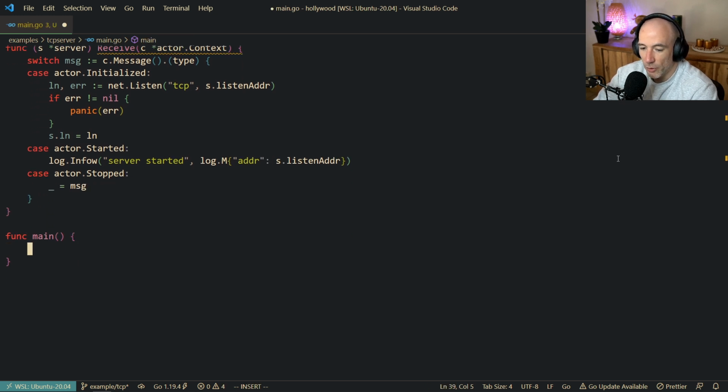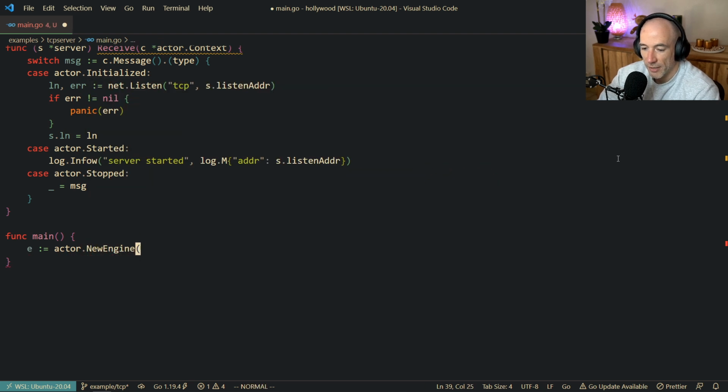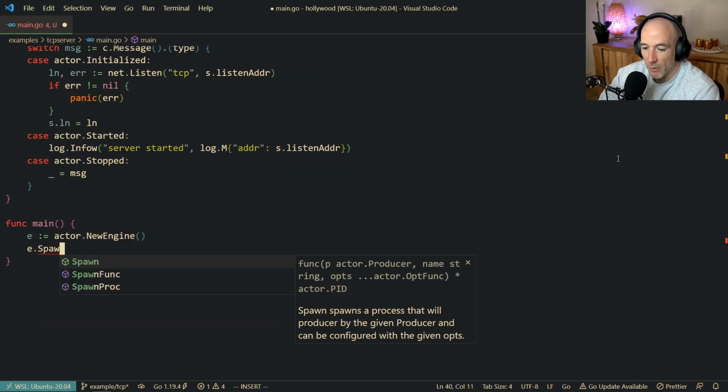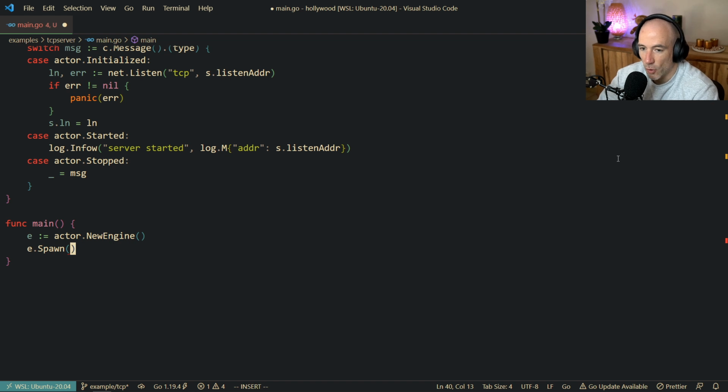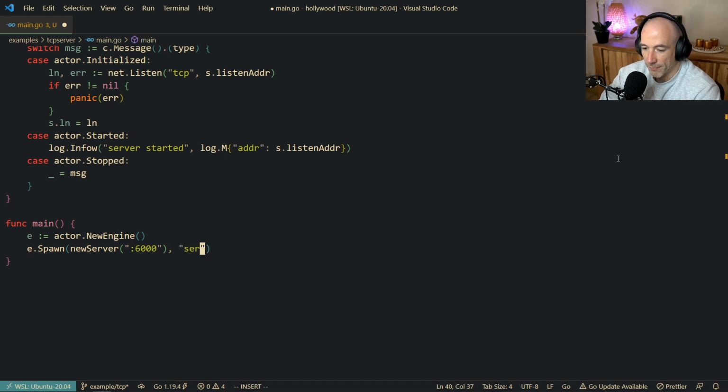So what we already could do is we can make a new engine. We're going to say actor.NewEngine, and then we're going to say e.Spawn. We're going to spawn a new process, and that's going to be a new server with a listen addr. For example, I'm going to put it at 6000. And then we're going to give it a name, and we could give it server.